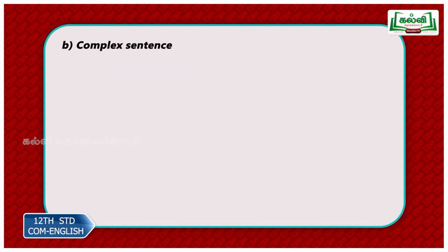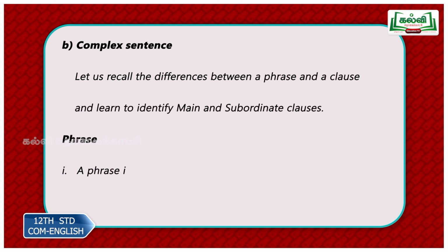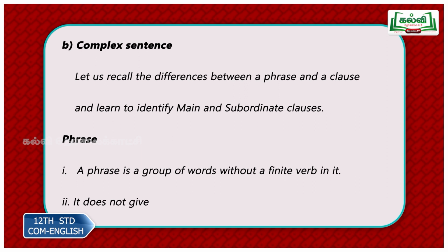Now we move on to the complex sentence. As we learnt earlier, what is a complex sentence? It has only one main clause and any number of subordinate clauses. Now you must understand what a phrase is and what a clause is in order to understand the complex structure. So let us also learn to identify main and subordinate clauses.